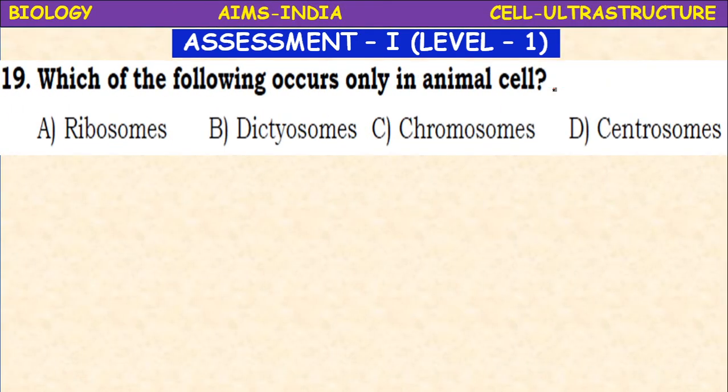Next, which of the following occurs only in the animal cell? Four options are given, and we need the structure which is present only in the animal cell and absent in plant cells. Ribosomes, dictyosomes, chromosomes, centrosomes. It is the centrosomes, not chromosomes.